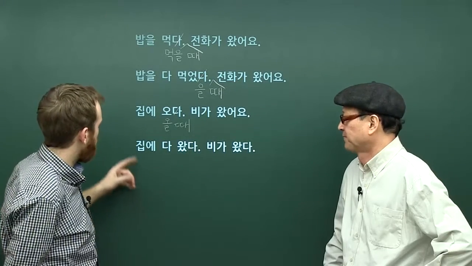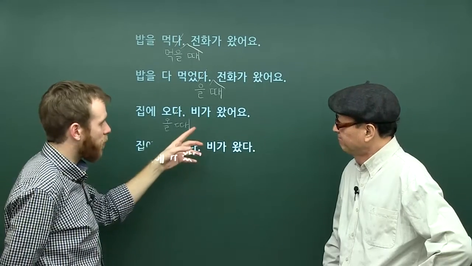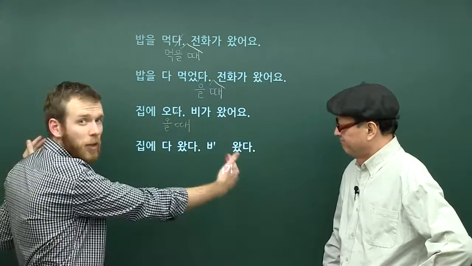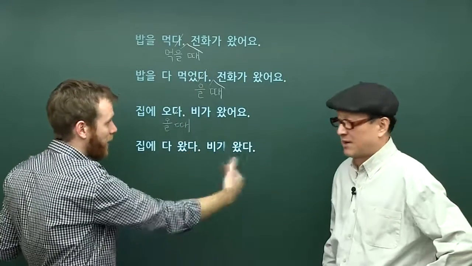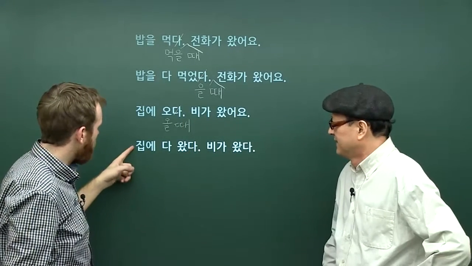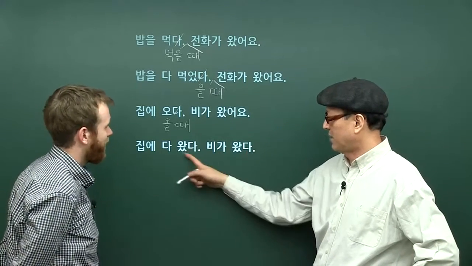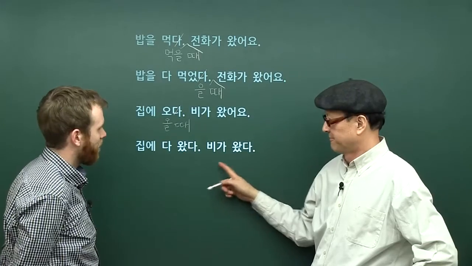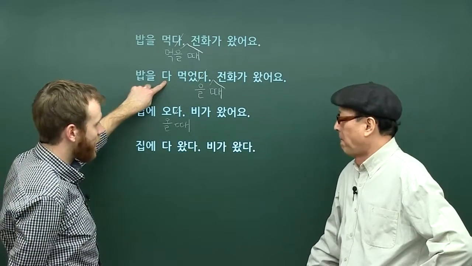Okay. So very similar to our first example. So again, the sequence of events, my continuous coming home, the rain was happening while I was coming home. Okay. In the second case, 집에 다 왔다. 비가 왔다. 다 past tense예요. Past tense. 근데 이거 다 있어요. So again, our emphasis here.